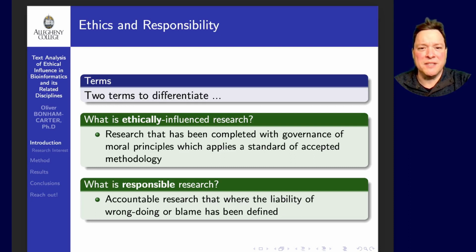Ethically influenced research is research that has been completed in coordination with a set of moral principles to apply a standard of accepted methodology, whereas responsible research is a research project that has been conducted by a defined standard of liability and blame for any wrongdoing.